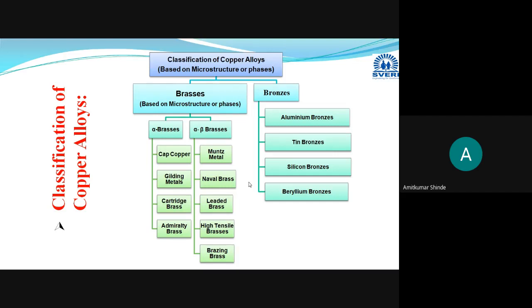From last lecture, we have started the study of non-ferrous alloys. In that, we have started study related to the copper and copper alloys. I think at this point I have already discussed this. I have just added this chart. That is a classification of the copper alloys based on whichever microstructure or phases are present there as brasses and bronzes, or you can say that this classification is done on the basis of which alloying element is added in the base metal considered as the copper.